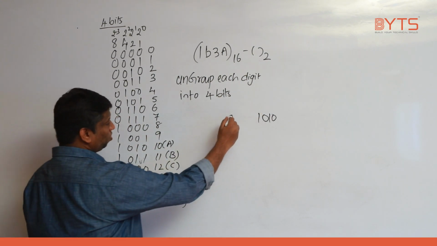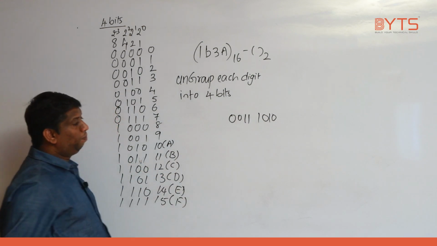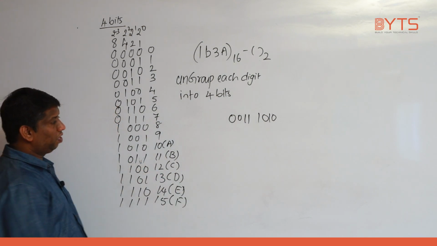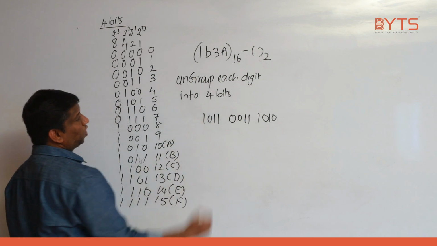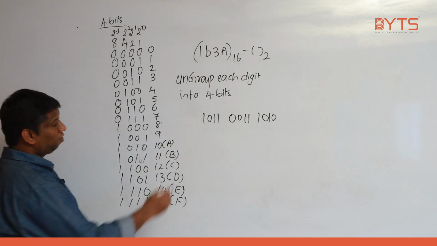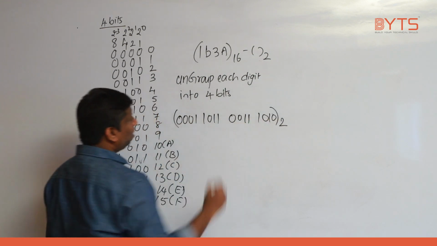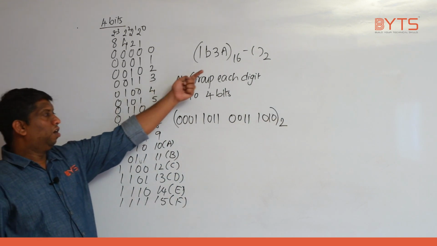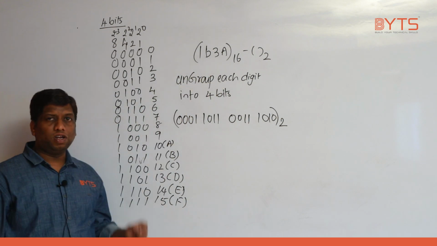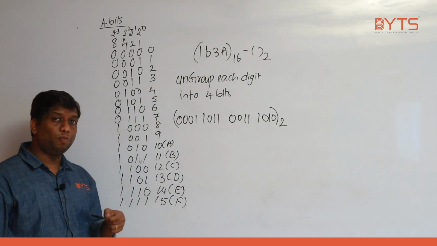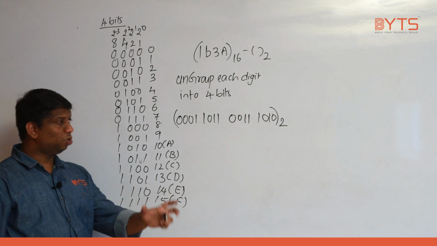Every time 4 bits only. Next B is what? 11. 1 0 1 1. Next, what is the binary equivalent value of 1? 0 0 0 1. So what did I do? I converted the given hexadecimal number to binary. What is the procedure for converting hexadecimal to binary? Ungroup each digit into 4 bits.